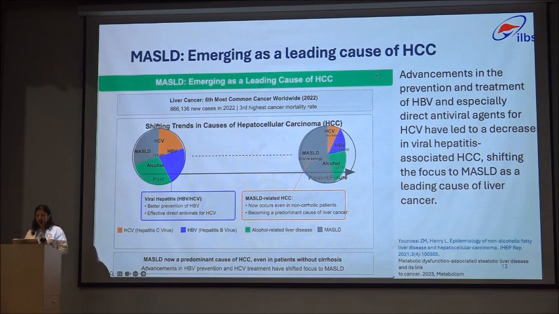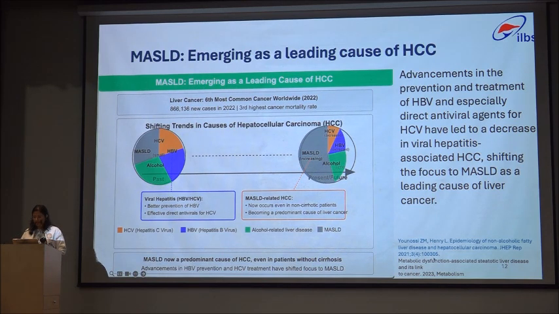So coming to the shift in the etiology now for HCC, advancements in the prevention and treatment of HBV and direct antiviral agents for HCC have, we see, reduced the viral associated HCC with a considerable shift to MAFLD or NAFLD as an etiology for HCC.